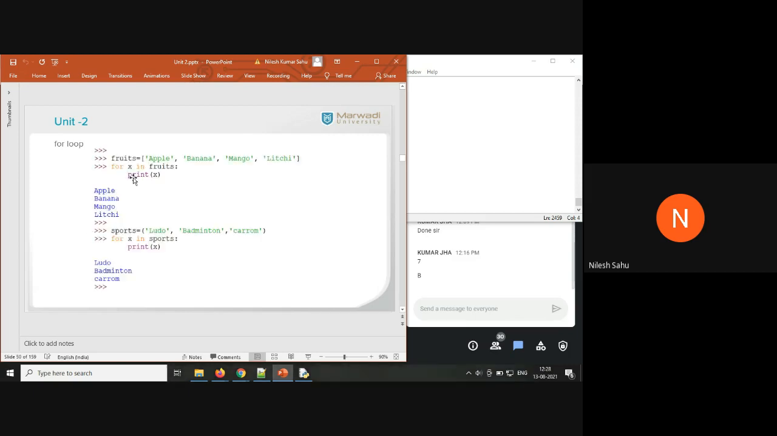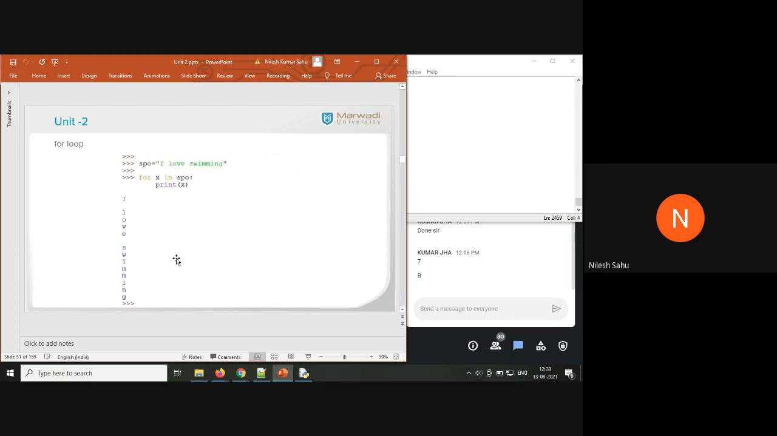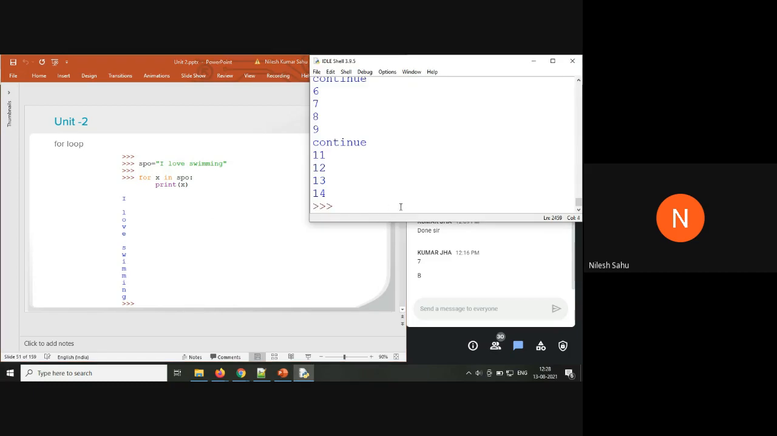So you can see fruits equal to apple, banana, mango, lychee. For x in fruits, it is going to print x. That means it prints the fruits. For a tuple you can print in a similar fashion. Even for a string, if you have some string, you can use the same thing here. So if you remember the array module,